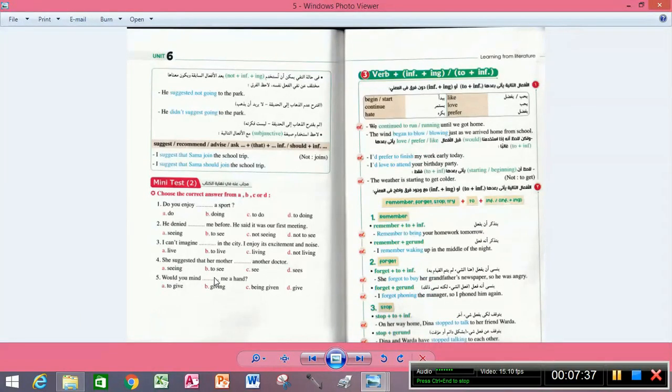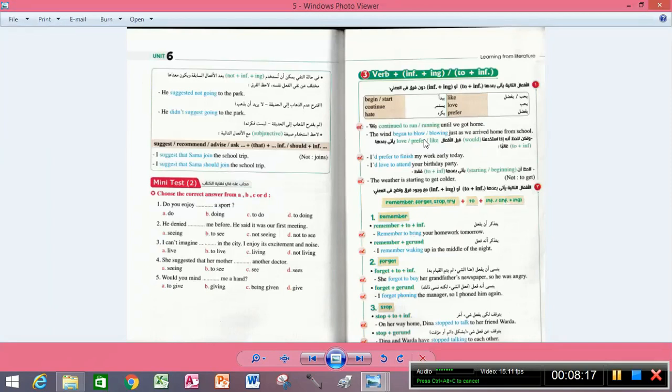Would you mind? As long as there is would you mind, would you mind to give me a hand, or would you mind giving me a hand? You are being given wrong. Give is another mistake. So you are not going to choose C or D. You are going to choose something between A and B. You have to pay attention quite well to what you are using, because according to what you are doing, you always omit some answers and stick to others. Okay, guys?